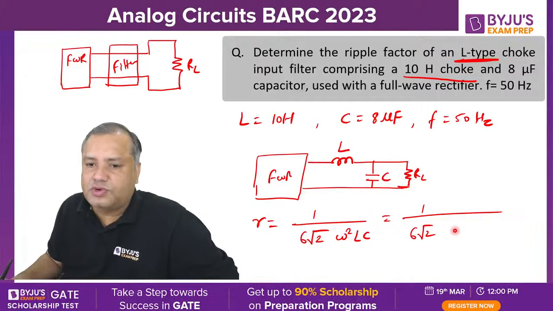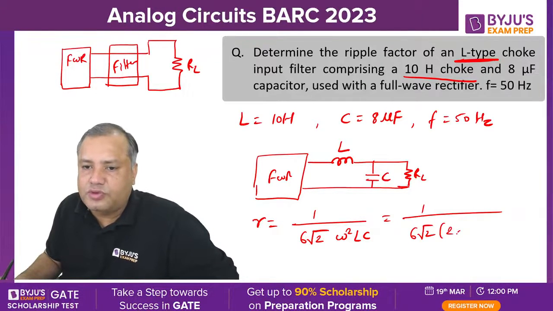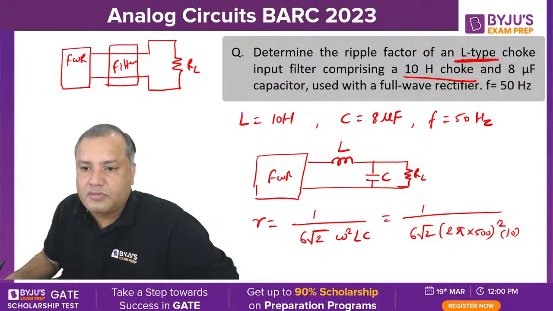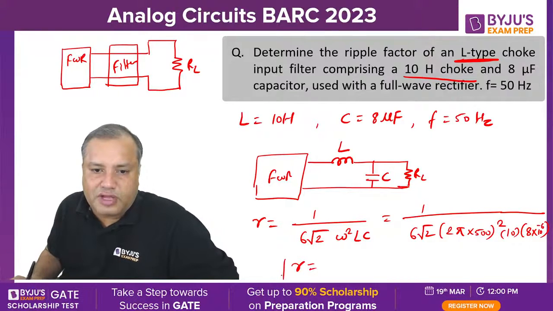1 upon 6 root 2 omega square. Omega is 2 pi f. F is 50. LC. L is how much? 10 Henry and 8 micro. Just work out this and let me know the value of ripple factor.